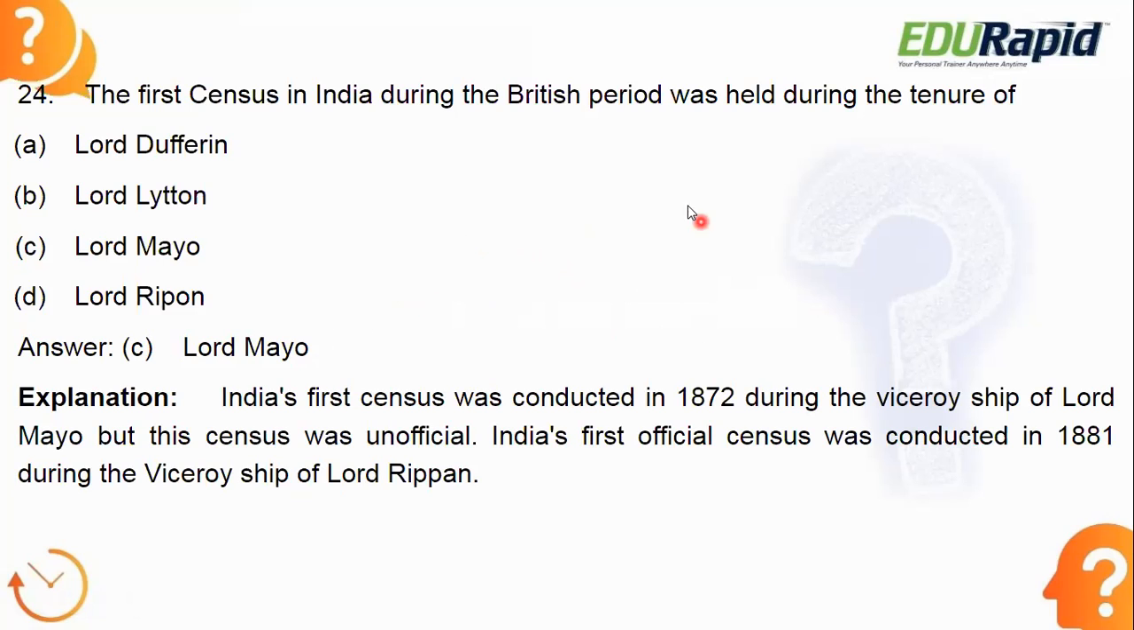Okay, I hope this is clear too. And another point you should remember, the first official census was conducted in 1881 during the viceroyship of Lord Ripon. Okay, Lord Mayo and Lord Ripon.